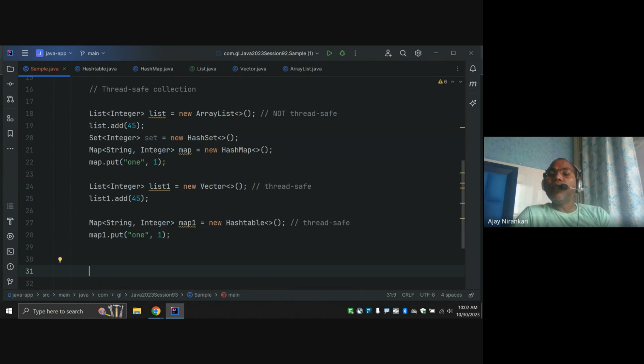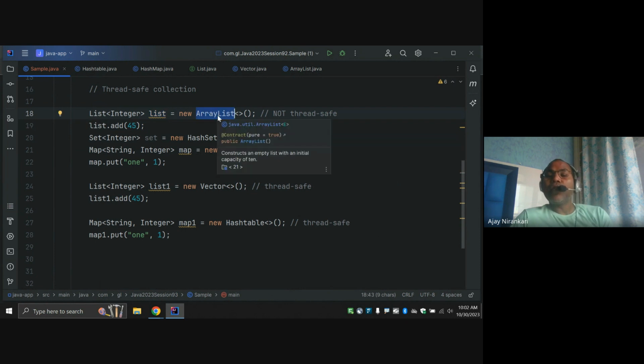So let's move further. Sometimes a Java programmer says, I have already declared this and I want to use ArrayList, but I want to ensure that it is thread safe. Then how do we do it? For this, the Java designers say, if you really want to use ArrayList, but at the same time you want to ensure that this is a thread safe class, you can do so. For this, the Java designers say you can use the different wrapper classes. So what are the wrapper classes?